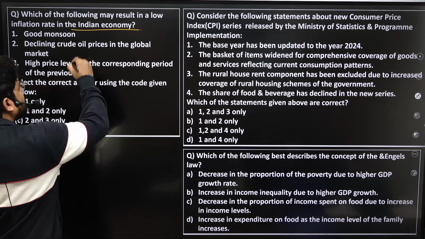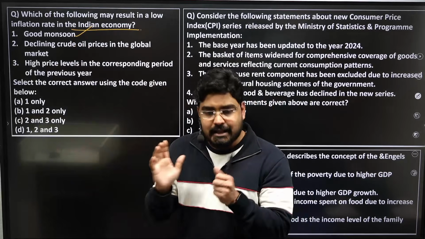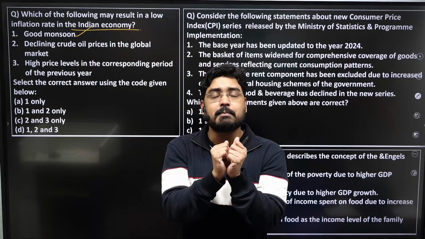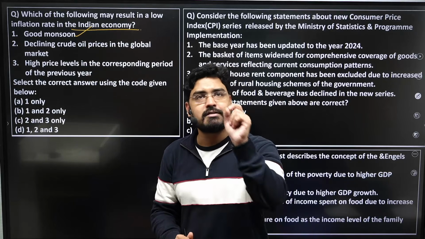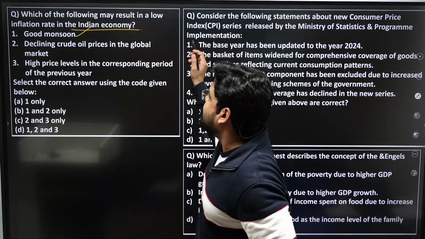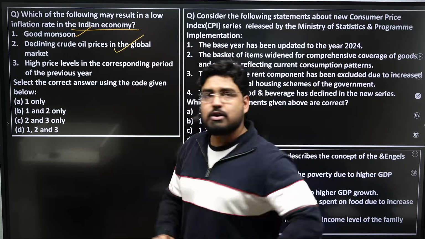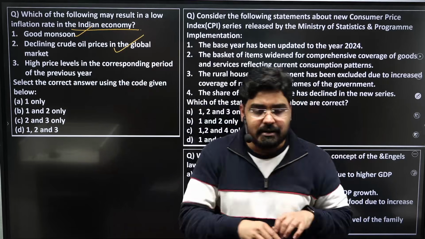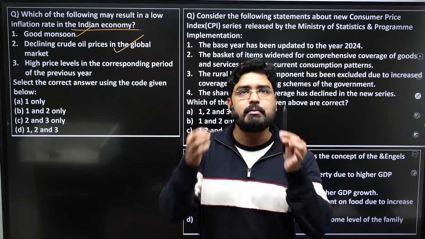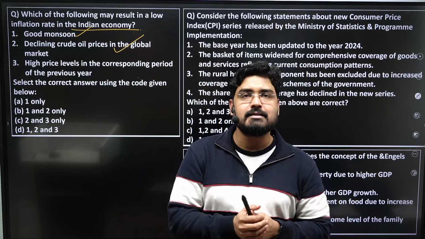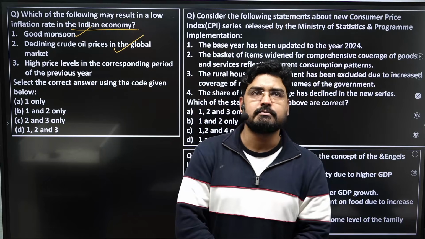Good monsoon. When there is a good monsoon, it eases the supply side factor behind inflation. So yes, a good monsoon reduces food inflation. Second, declining crude oil prices in the global market. When crude oil prices decline globally, the benefits are passed on to the prices of oil, petrol and diesel. So this will definitely have an impact on inflation. That is going to reduce inflation.